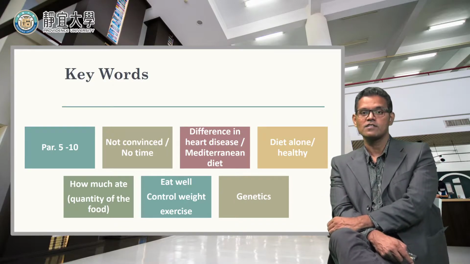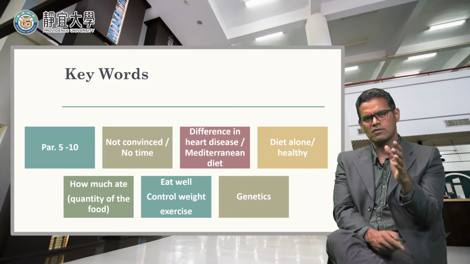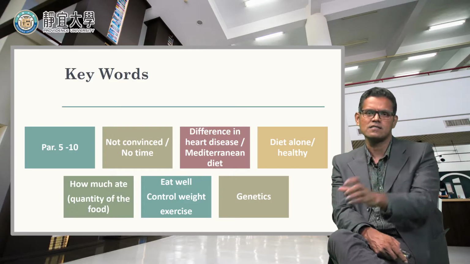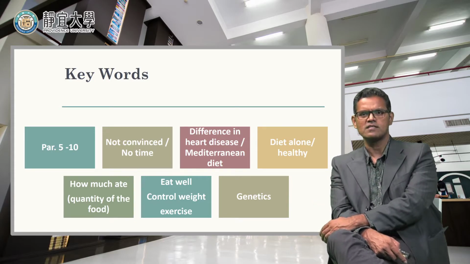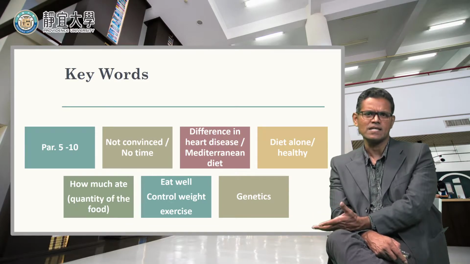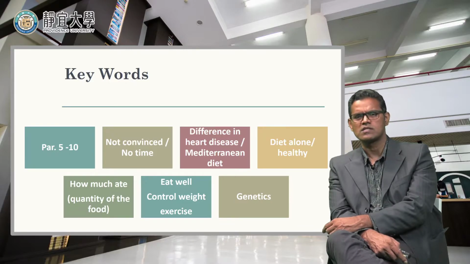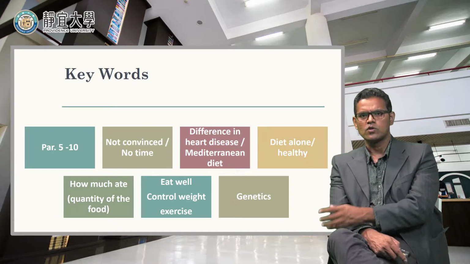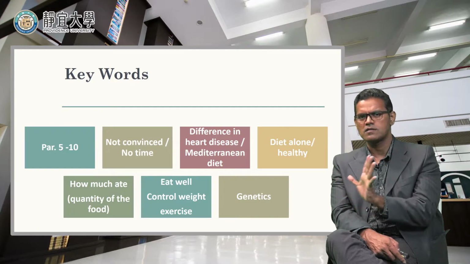Okay, in the following paragraphs, let's see what the other keywords are: differences in heart disease. So it talks about the diet. The diet can make differences, at least in heart disease. So diet is important. That's what it says. Like for example, the Mediterranean diet. You should know where they have this kind of diet, which countries have this diet. They eat more olive oil, and so this is a different kind of diet, no butter, no fat content. So those are the keywords: Mediterranean diet and heart disease differences.